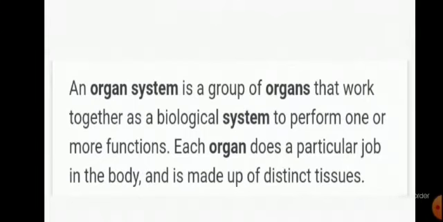Number 1 is, what is organ system? Before learning about the different organ systems, we should know what is an organ system and how is it formed. Basically, an organ system is the group of organs that work together as a biological system to perform one or more functions. An organ system is the combination of different organs in the body, and these organs work together to perform a specific function in the body. Every organ has its own specific purpose, its own specific function, but they work together in a group.